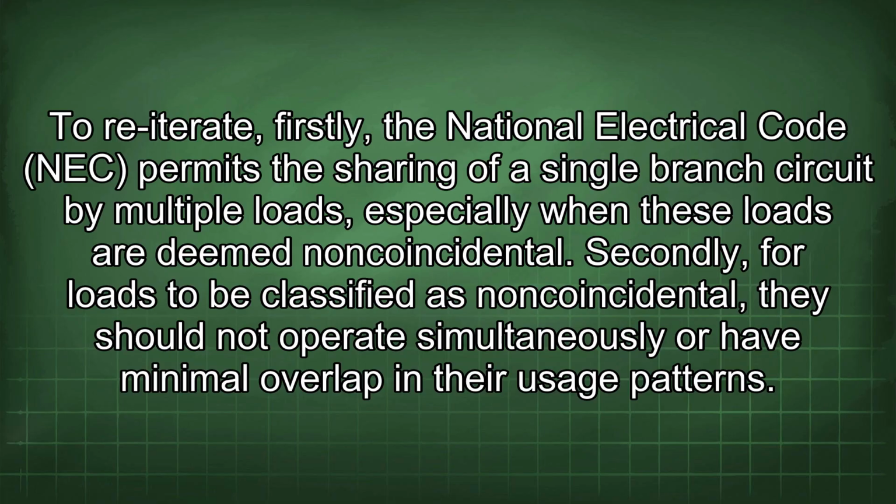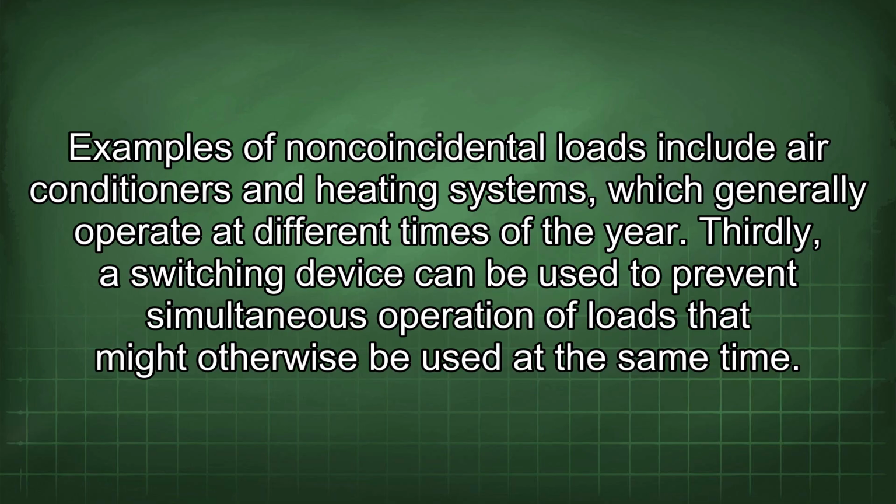To reiterate, firstly, the National Electrical Code (NEC) permits the sharing of a single branch circuit by multiple loads, especially when these loads are deemed non-coincidental. Secondly, for loads to be classified as non-coincidental, they should not operate simultaneously or have minimal overlap in their usage patterns. Examples of non-coincidental loads include air conditioners and heating systems, which generally operate at different times of the year.